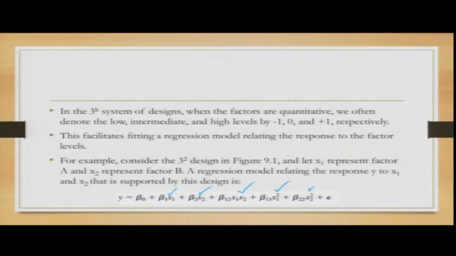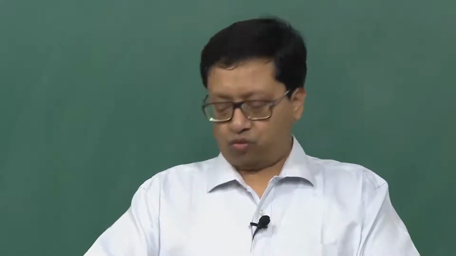The corresponding parameters would be beta naught, beta 1 for x1, beta 2 for x2, beta 12 for x1x2, beta 11 for x1 squared, beta 22 for x2 squared, and obviously the error term, with the assumption that the mean value is 0 and the variance is constant.